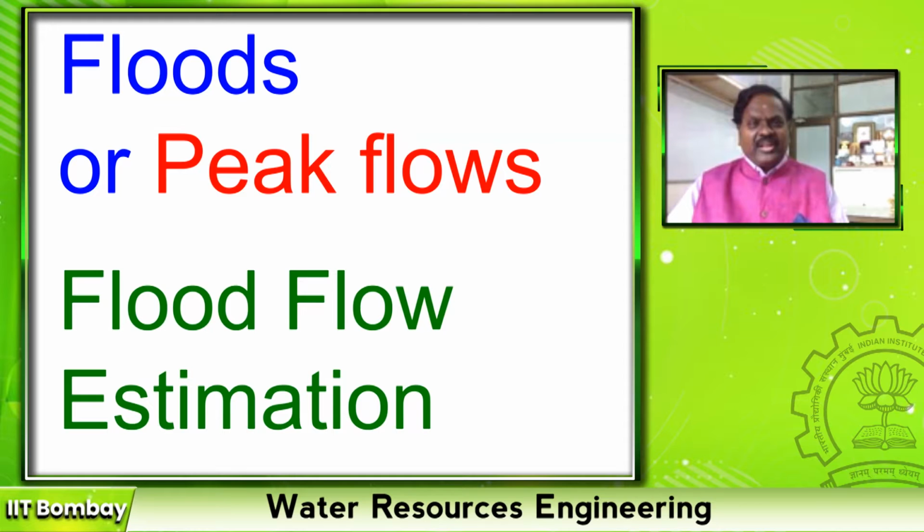All these things are just to know what is the quantity of water flowing in a stream for the given rainfall. In case the rainfall is more and the water level in the river crosses its banks, then we call that quantity floods.